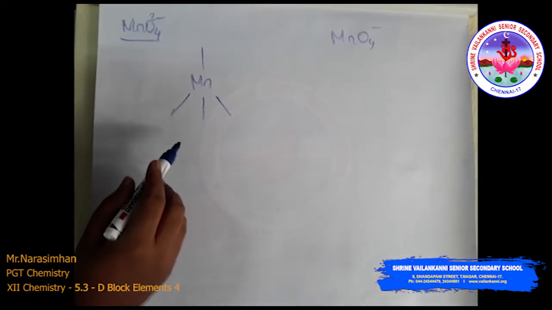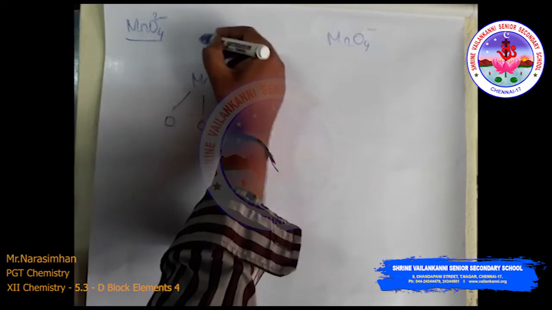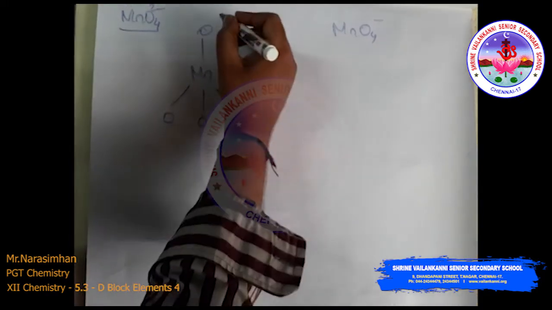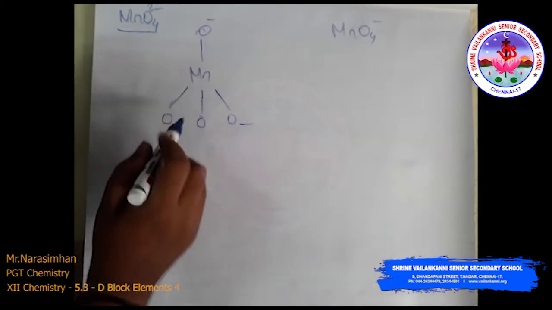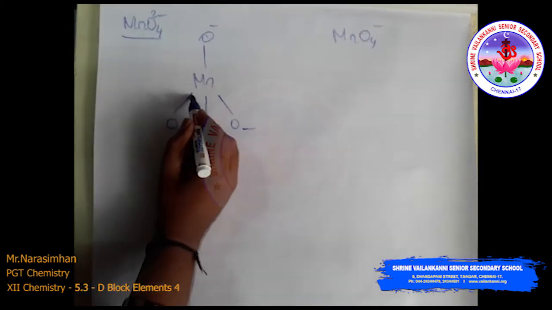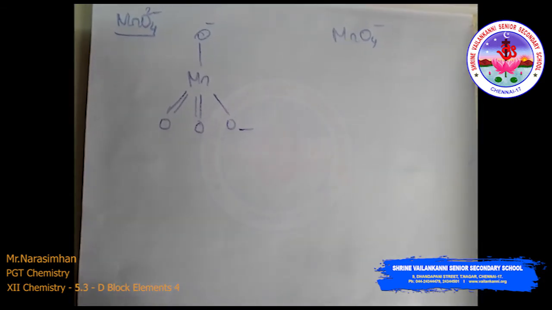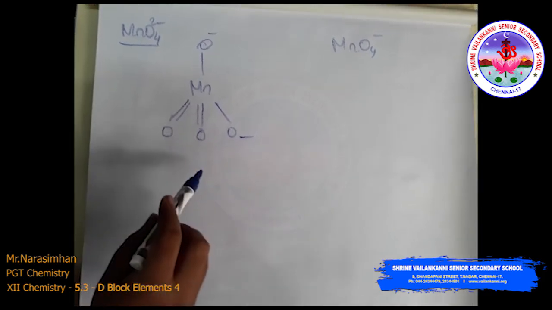This is a tetrahedral form. Just put oxygen on all the connecting bonds. The remaining 2 minus charges are the negative charge, so just put them here. Then the valence is 6, so put a bond like this. This is the manganate ion structure.